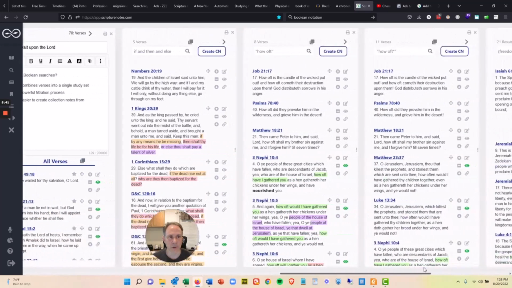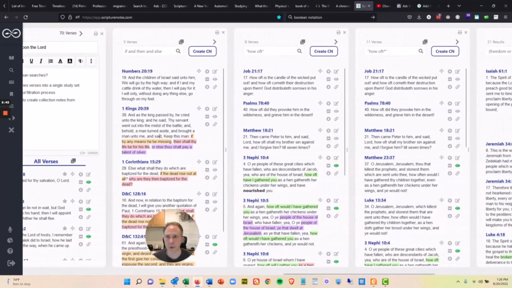So one more thing I want to show here. And by the way, you can also, besides "and" or "or," you can also use the word "not." So "and or not." So this word, but not this word in that verse. That also works. So here's another great example.